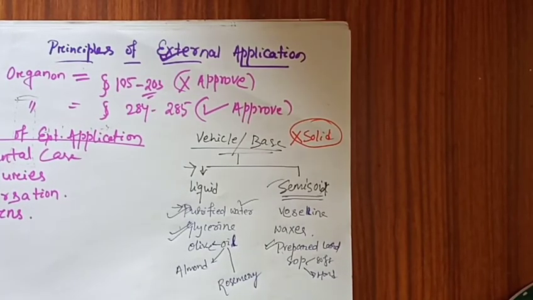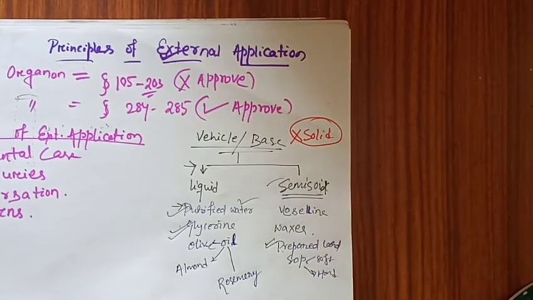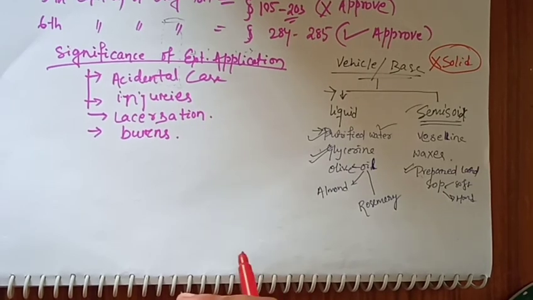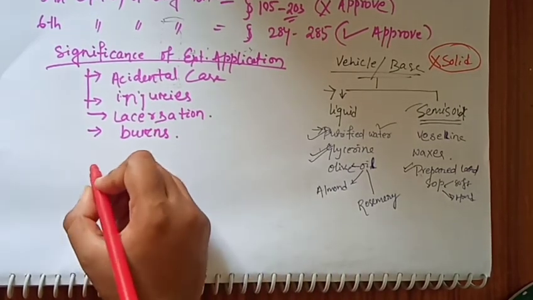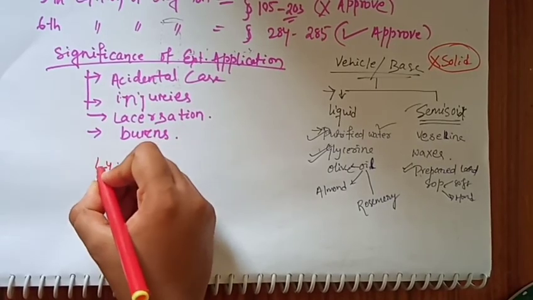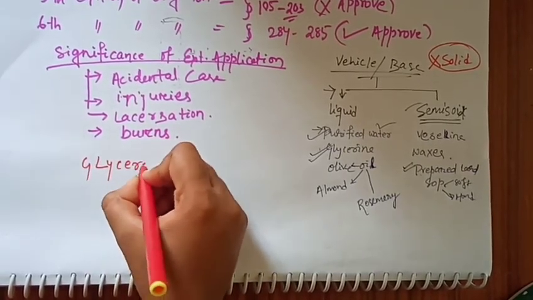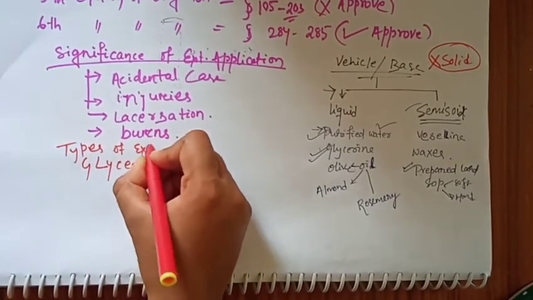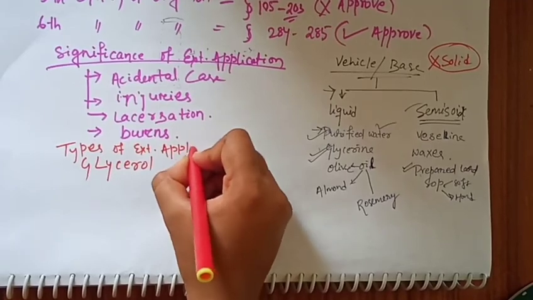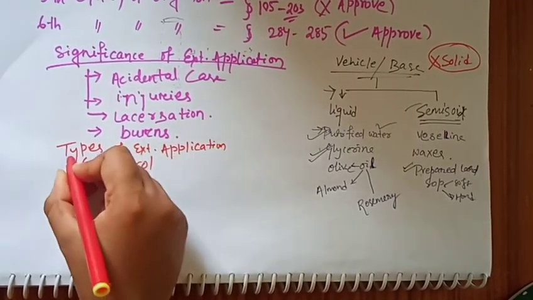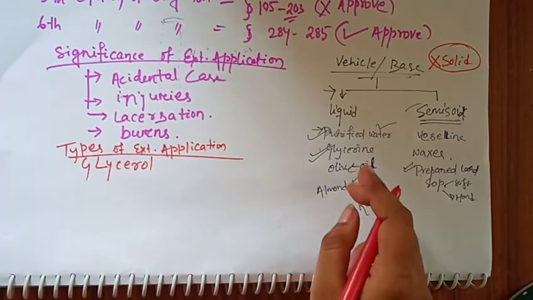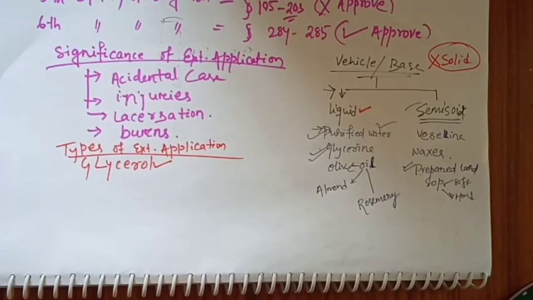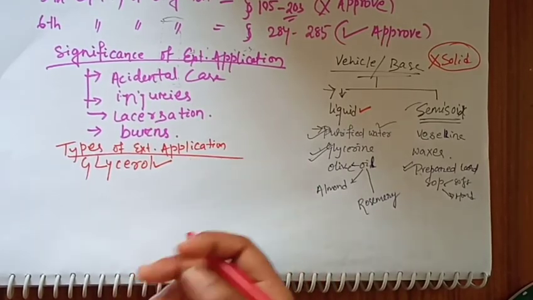Now what are the types of external application? Which types of external application do we mainly use? Mainly we take glycerol. Glycerin is the liquid vehicle. Glycerol is a type of external application, meaning external medicine.